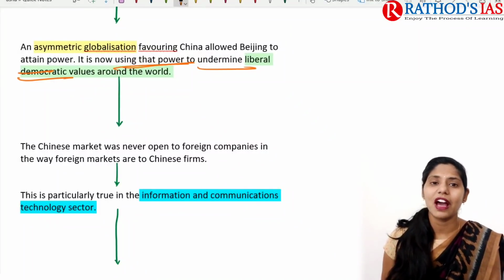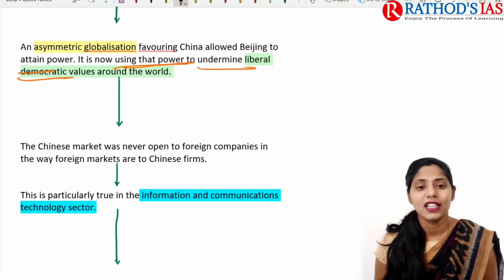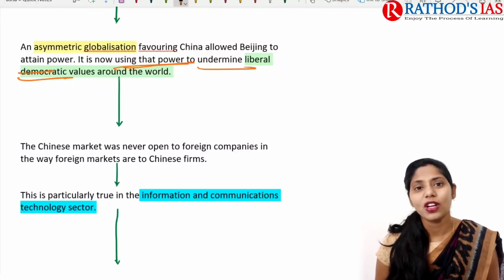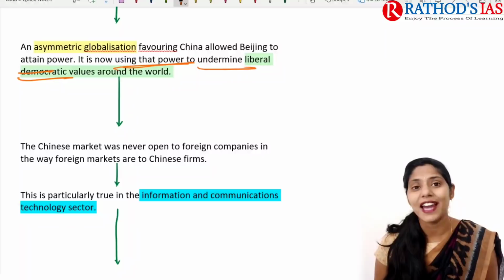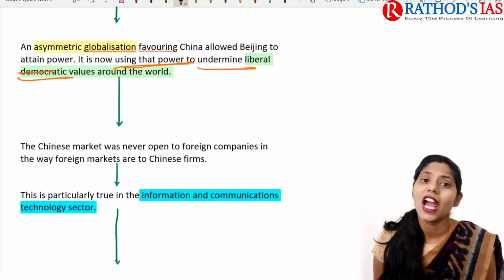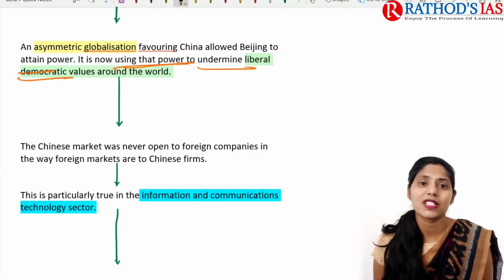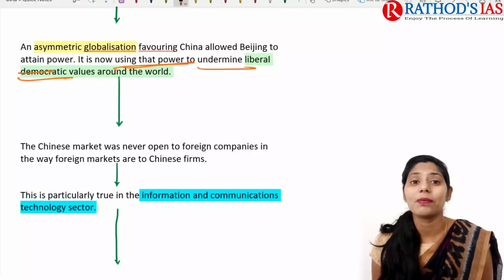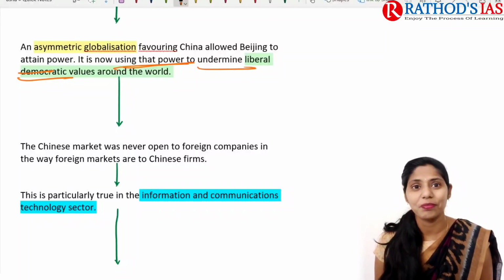And with that power now, it is mainly being used to undermine liberal democratic values around the world. And if you're talking about China, we saw its aggressive expansion policy, and it is making investments in different areas. It is mainly developing pearls. That concept is called the string of pearls, right?